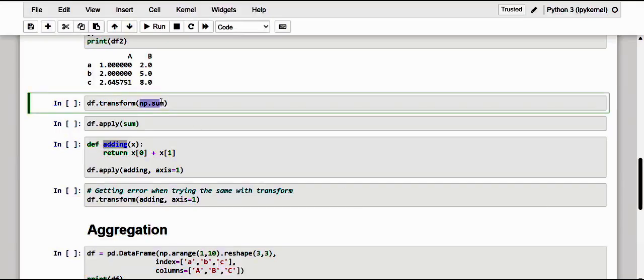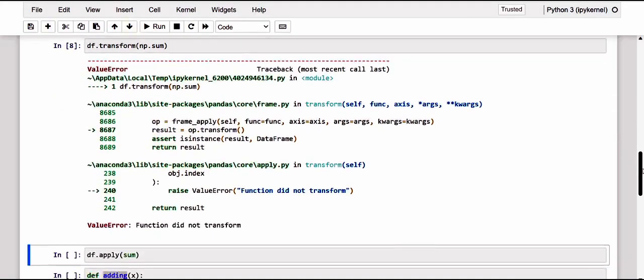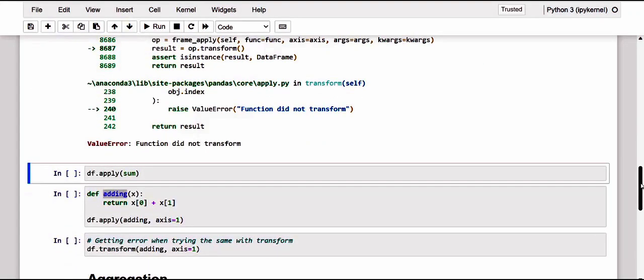Okay, so with np.sum passed to the transform method, you will get an error. So kindly have a note of it. Let me just execute it. Of course, we just get an error. What is the error here? See here, it says the function did not transform. Meaning that this function is not intended as a transformation of one data frame into another.